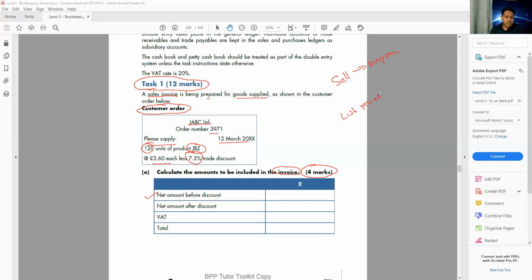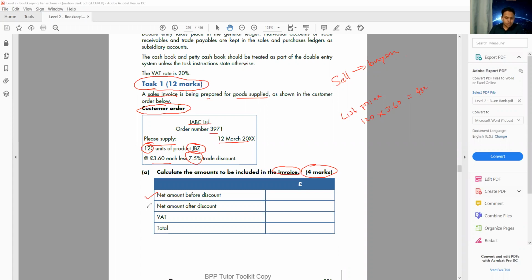It's very straightforward, isn't it? 120 units times 3.60, and that gives us 432. So it's 432. I'm checking for that. That's the net.